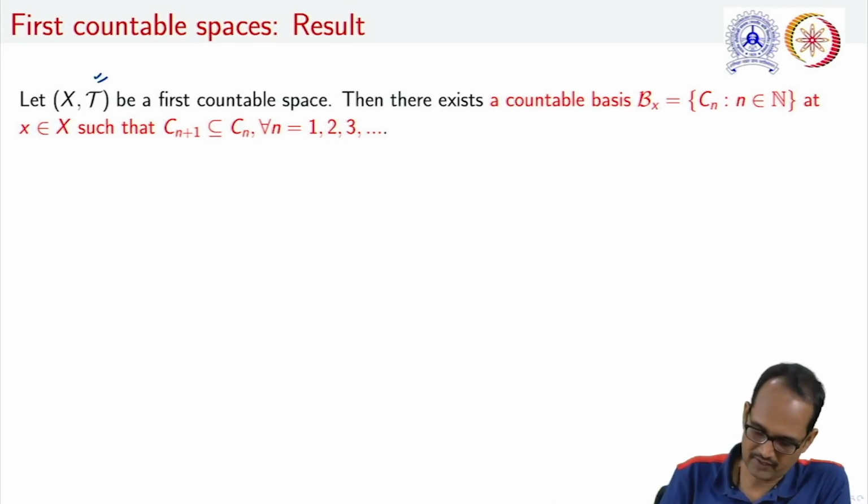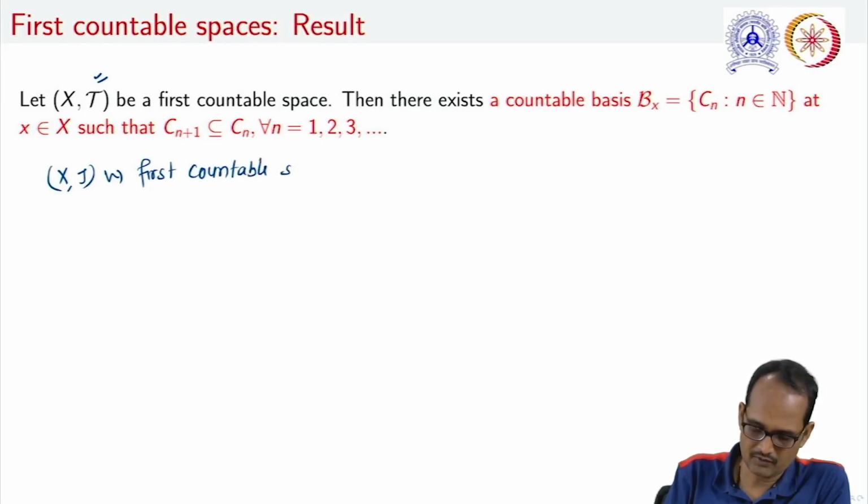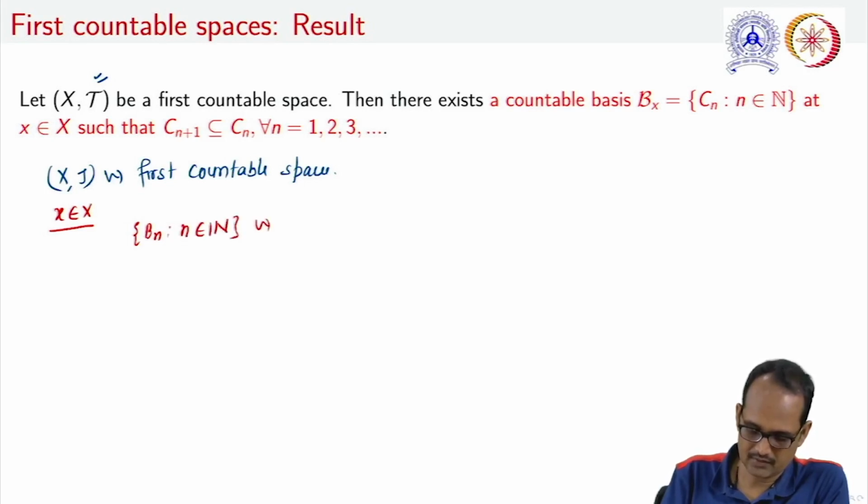In order to justify it, it is already given that (X, tau) is a first countable space, so there exists a countable basis at each of its elements. So if we take x belonging to X, we can find a countable basis {Bi} at x.